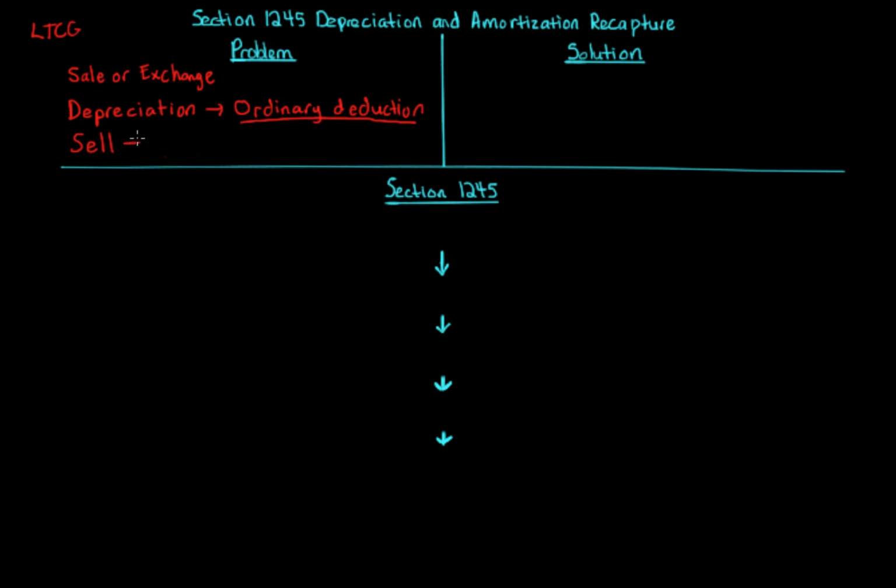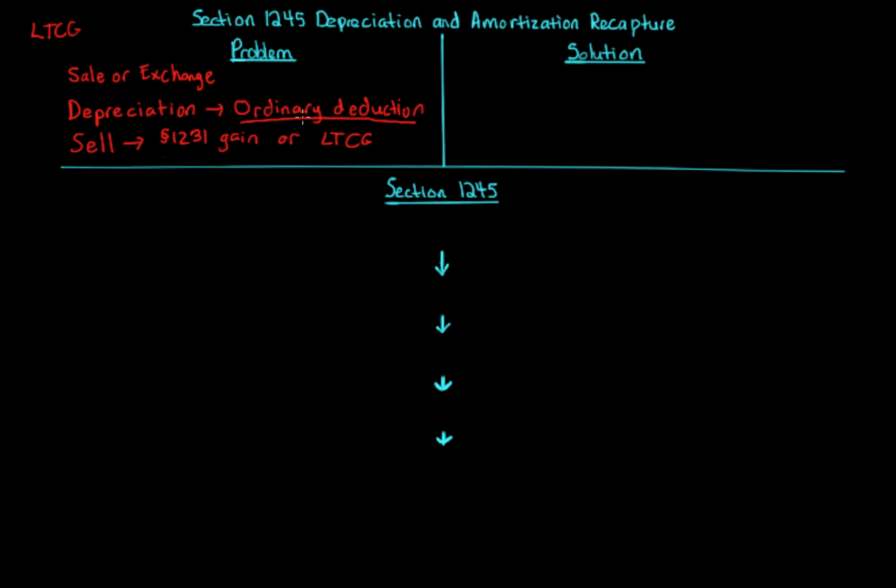We sell it. And when we sell it, let's say the property results in Section 1231 gain, or just straight up long-term capital gain. Remember that Section 1231 can potentially result in long-term capital gain, under the main hodgepodge. See that video to refresh your memory. Or it could just be straight up long-term capital gain. Maybe it's investment property.